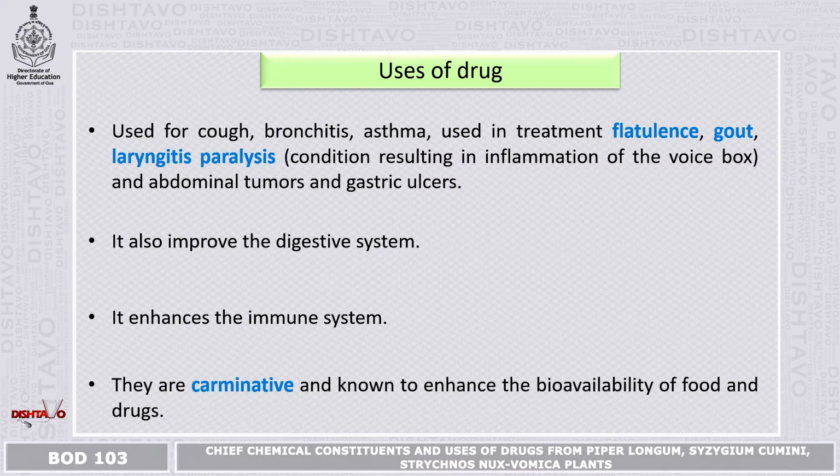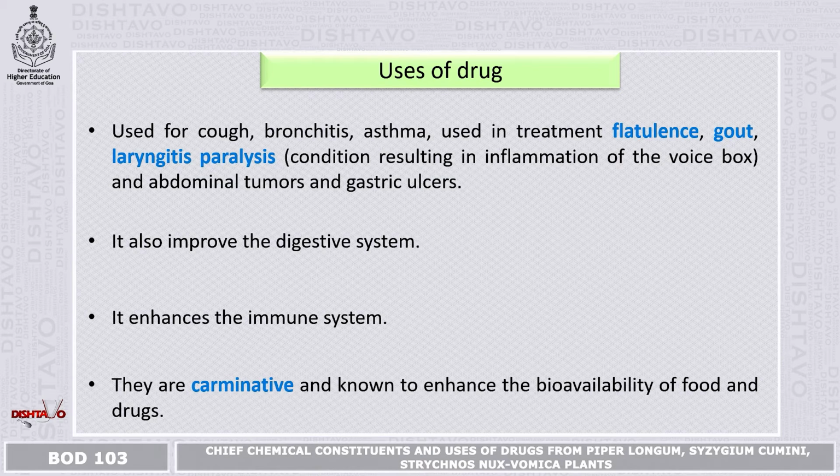Use of the drug. It is used in cough, asthma, and treatment of flatulence, that is the accumulation of gas in the alimentary canal. Gout, that is a type of arthritis that causes inflammation of joints due to excess uric acid. It also treats the condition resulting in inflammation of the voice box due to overuse or infections by viruses.